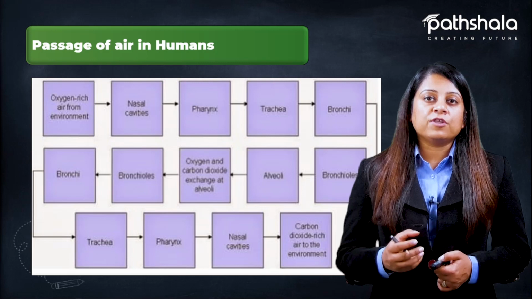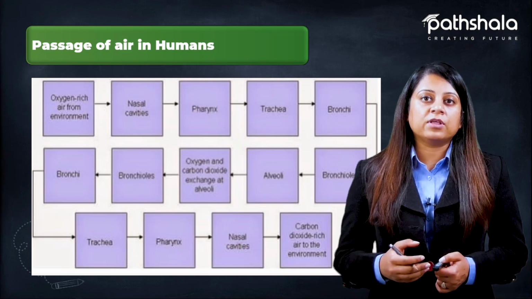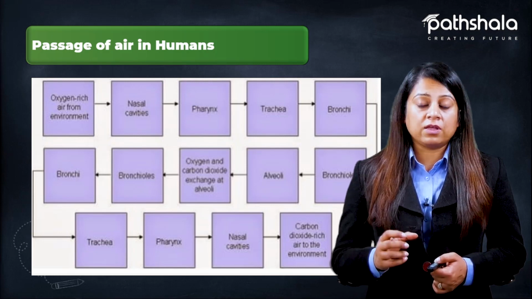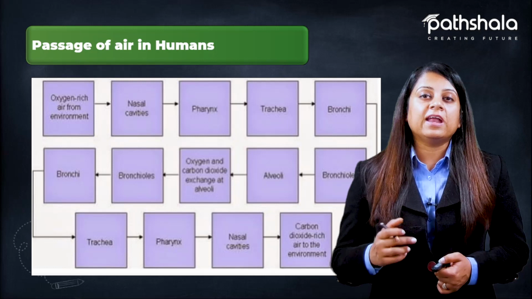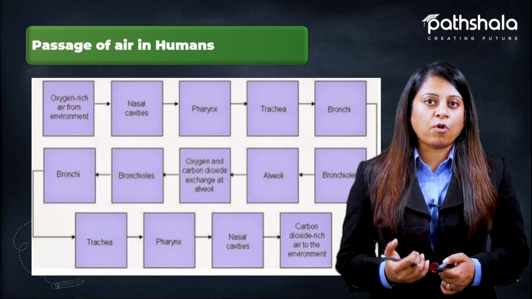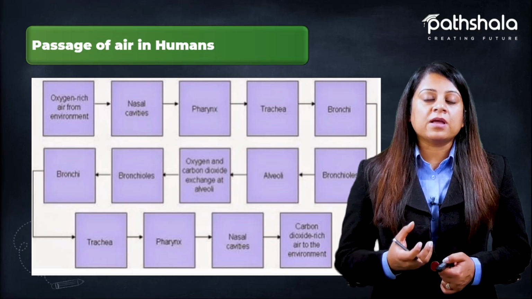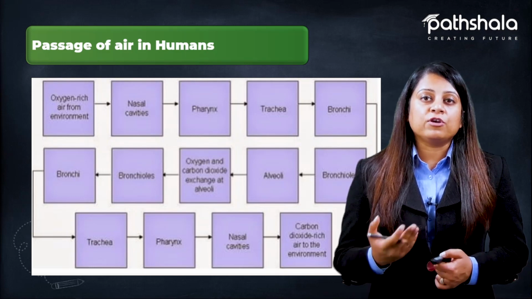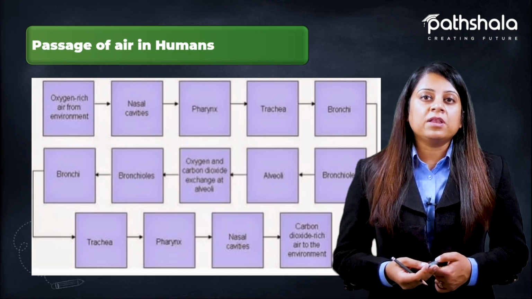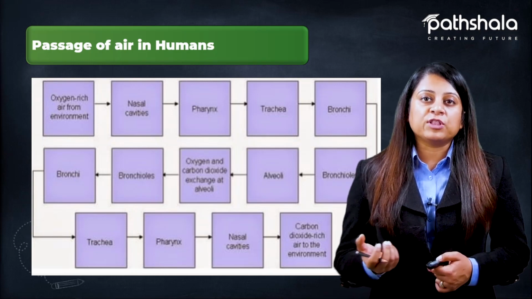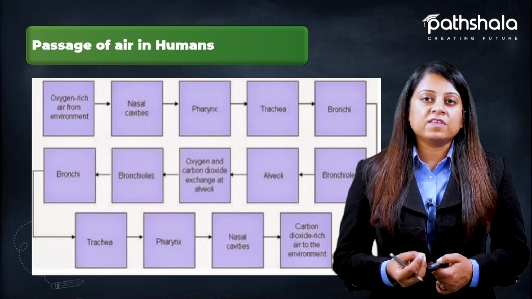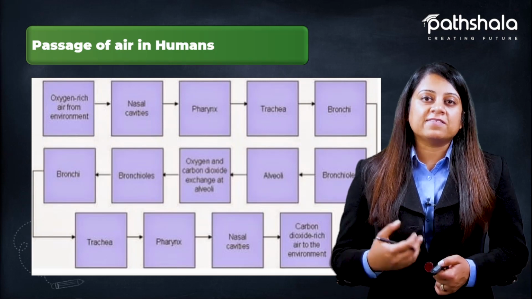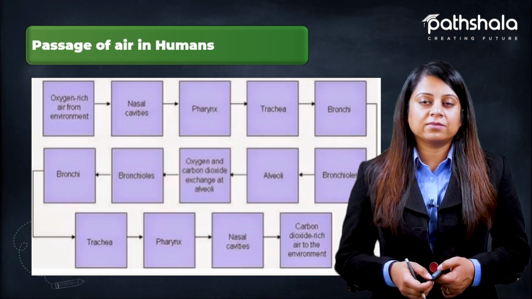The oxygen diffuses into the blood, and in the blood this oxygen combines with hemoglobin, and in the form of oxyhemoglobin it is carried to different tissues of the body, where this temporary compound oxyhemoglobin breaks down and oxygen is given to the cells of the body. Similarly, carbon dioxide combines with hemoglobin and forms carboxyhemoglobin, which follows the same reverse pathway, and it is exhaled out of the human body.